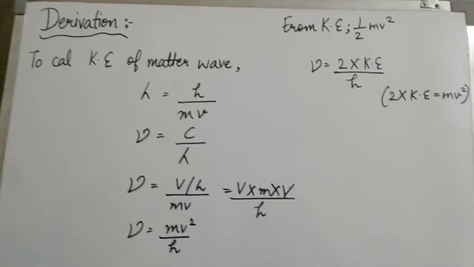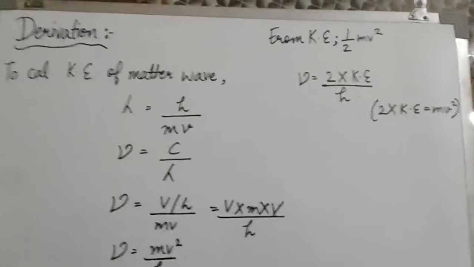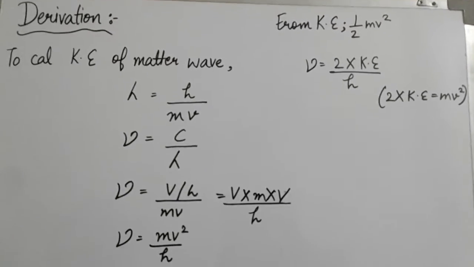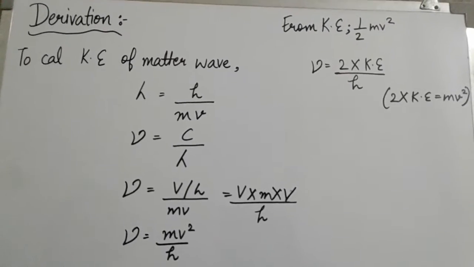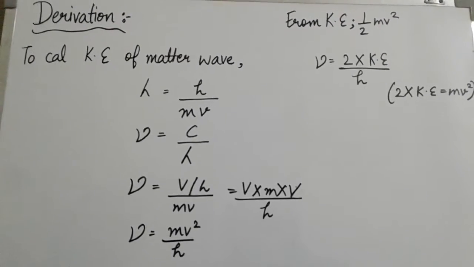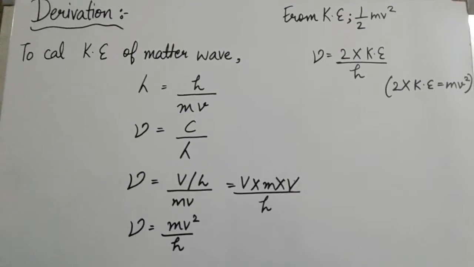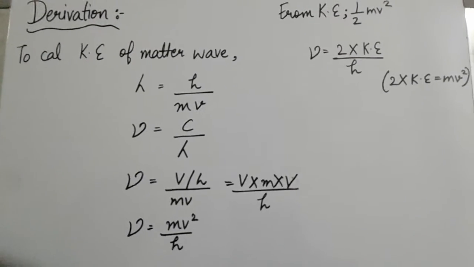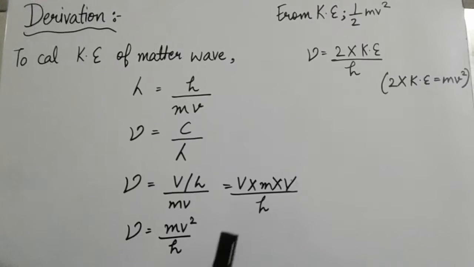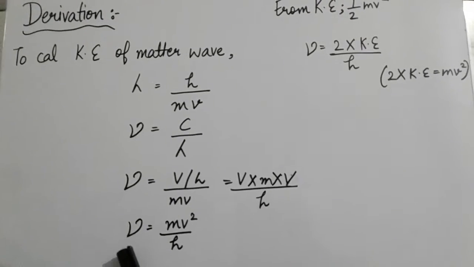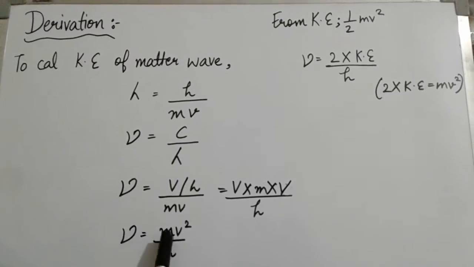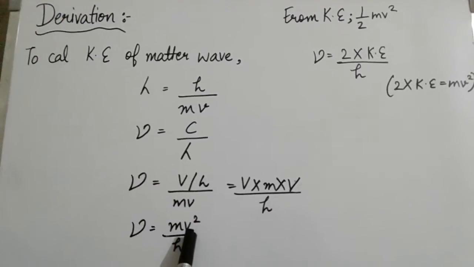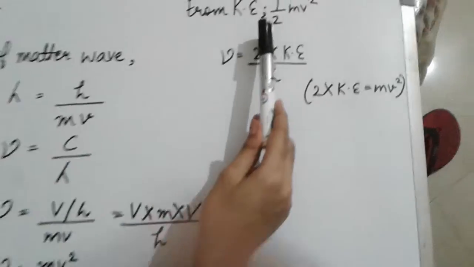So now we will do the derivation to calculate the kinetic energy of a matter wave. As we know that lambda is equal to h over mv, and nu is equal to c over lambda, so nu is equal to v over h upon mv. So we will do the calculation and we will get the result that nu is equal to mv square upon h. Now we will put the value of mv square from the formula of kinetic energy.